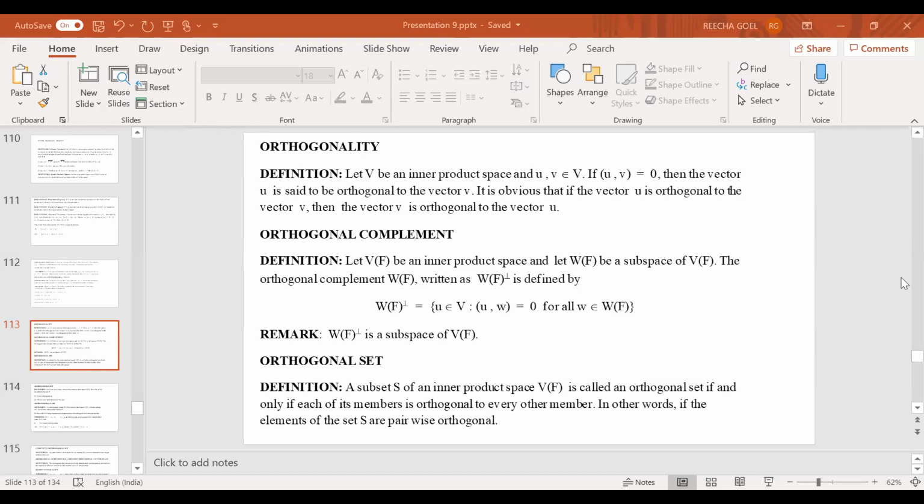I'm sorry, there was a disruption in electricity, so I got disconnected. No problem, sir.